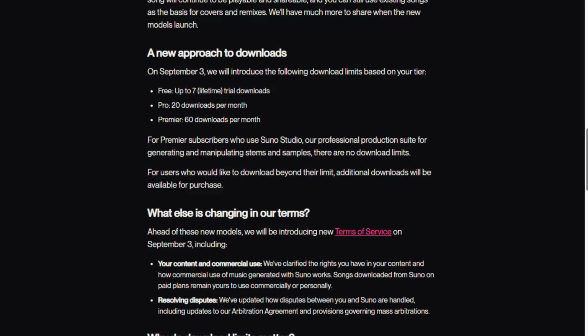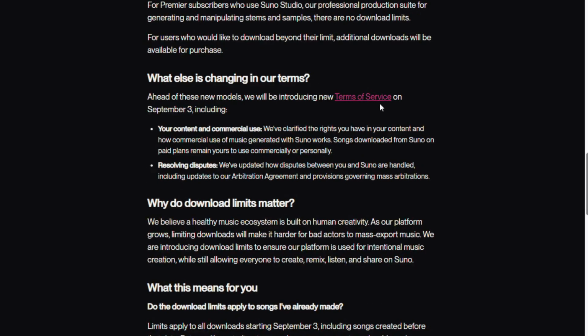What about commercial rights? This is another important part of the announcement. Suno says that songs downloaded from the platform while you're on a paid plan will remain yours to use commercially or personally. So if you're using Suno for music that you plan to monetize, this part is especially important. Suno also clarifies that trial downloads are for personal use only. Commercial rights apply to songs downloaded on paid plans.